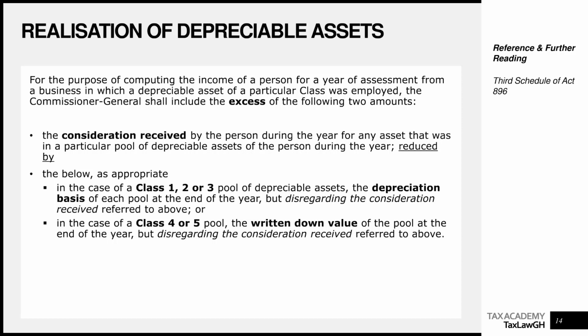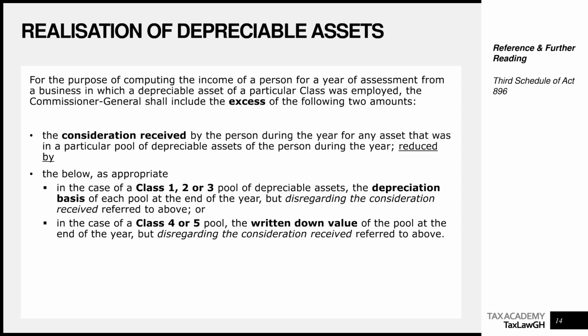So if you understand that concept, let's come here. For those with no accounting background, let's say law students or just people wanting to learn tax, what we are saying for realization here is that if you buy your iPhone for 5,000 cedis and you sell it for 7,000 cedis, 7,000 is how much you sold it for, 5,000 is what it cost you. What's the difference? 2,000. You made a profit or a gain on disposal. Agreed? Good. If for some funny reason you bought your iPhone for 5,000, you cracked the screen, so you could only sell it for 2,000. Now it cost you 5,000, you could only sell it for 2,000. You've made a loss of 3,000, so you lost money, right? That is the concept we are using here, if that helps.